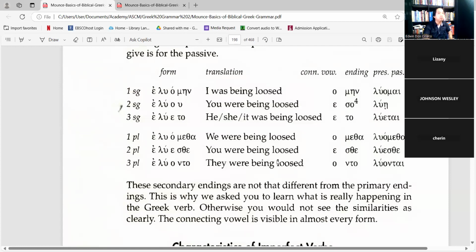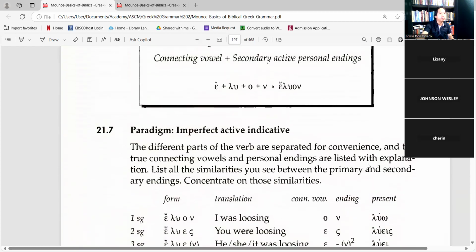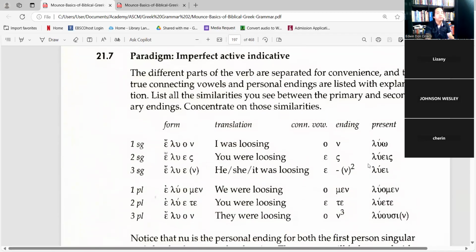Okay, what's the clue? If there is a clue, you look at the first set. This is the first set, present active. So the last column: luo, luis, lue, luomen, luete, lusin. If you compare it with the plural forms, it's almost the same. The plural forms are almost the same.